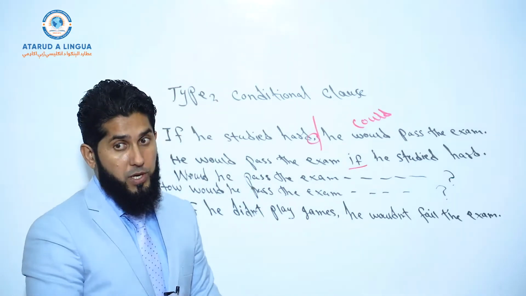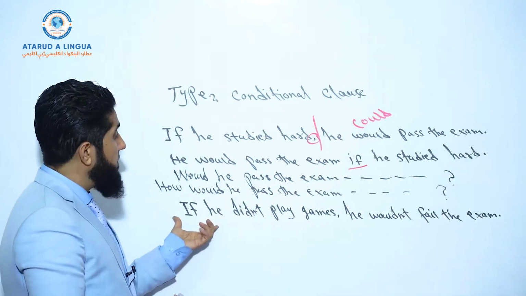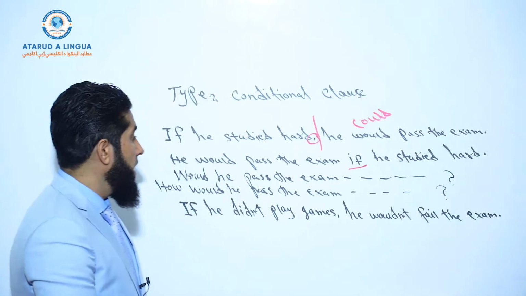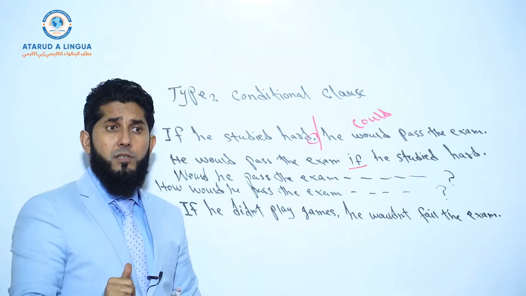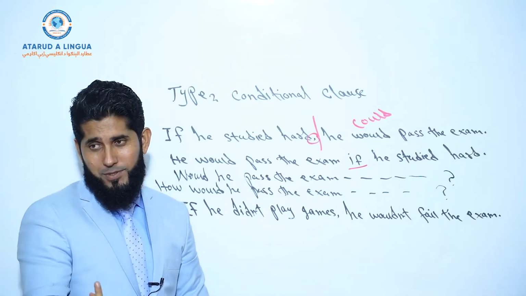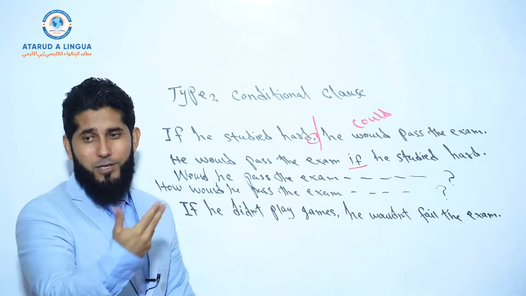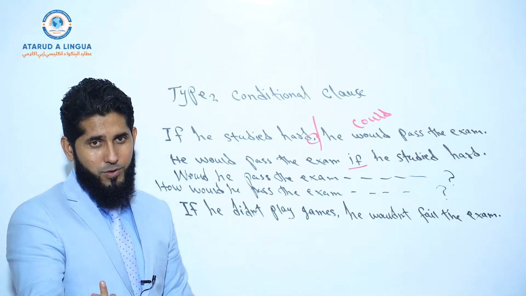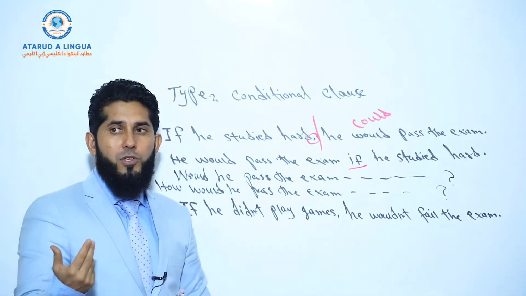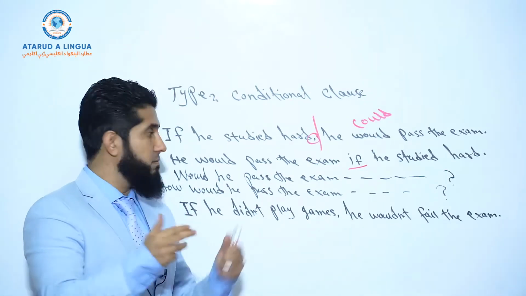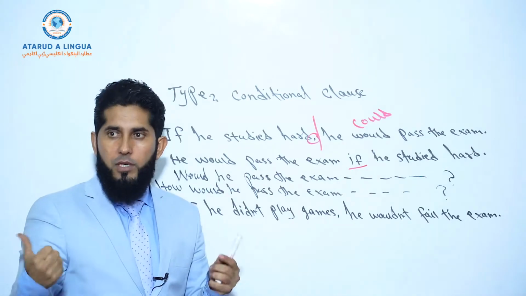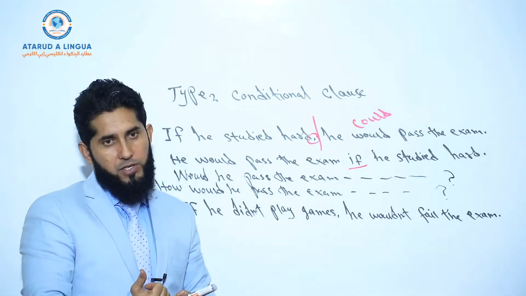Don't forget this, okay? So for example, if he didn't play games, he wouldn't fail the exam. Now, a positive sentence gives a negative meaning, a negative sentence gives a positive meaning, in this case, when we use type 2 conditional clause. Okay, what does that mean? Look, let's suppose the situation is that this person about whom we're making examples had an exam, he didn't study hard, and he failed the exam.